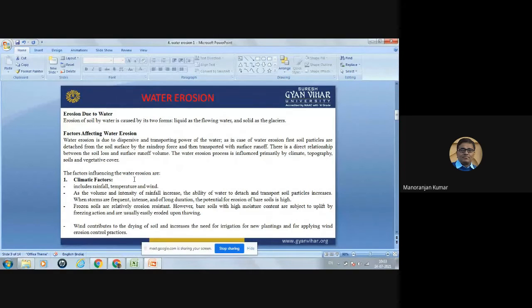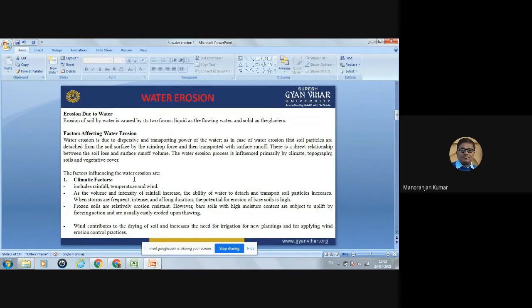The water erosion process is influenced by climate. Under climate, factors like rainfall, temperature, and wind affect the soil erosion process. Then topography, different types of soil, and also the vegetative cover.